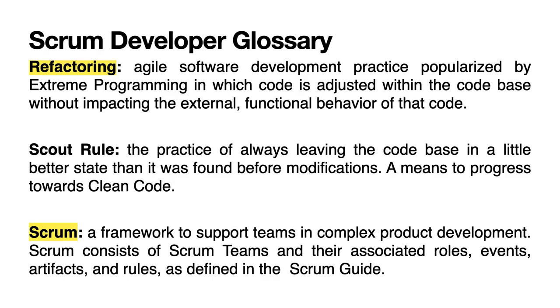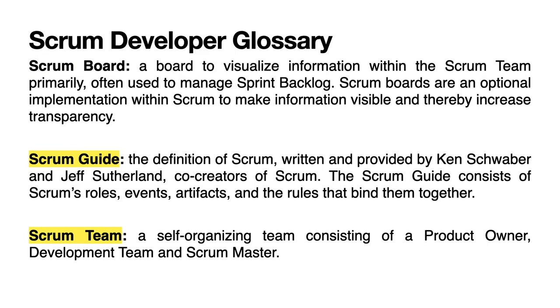Scrum, a framework to support teams in complex product development. Scrum consists of Scrum teams and their associated roles, events, artifacts, and rules, as defined in the Scrum Guide. Scrum Board, a board to visualize information within the Scrum team primarily, often used to manage sprint backlog. Scrum boards are an optional implementation within Scrum to make information visible and thereby increase transparency.